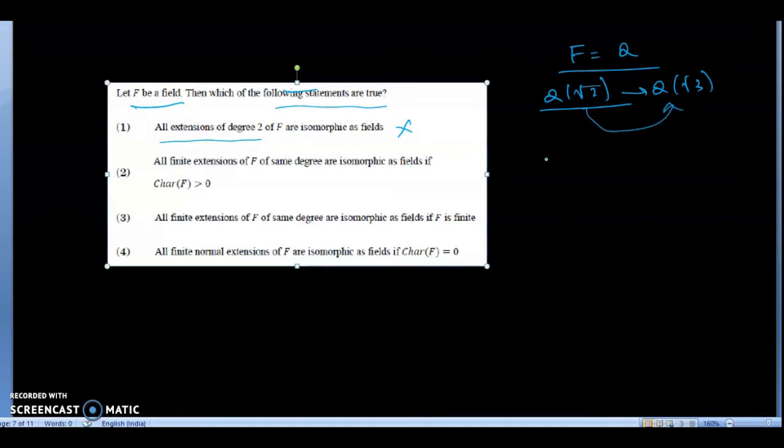Okay, suppose there is an isomorphism phi from Q(root 2) to Q(root 3).